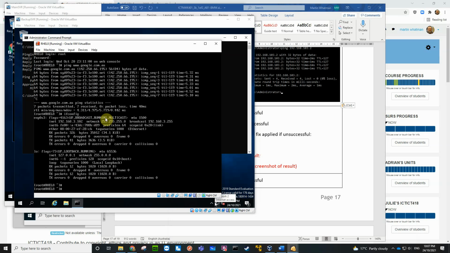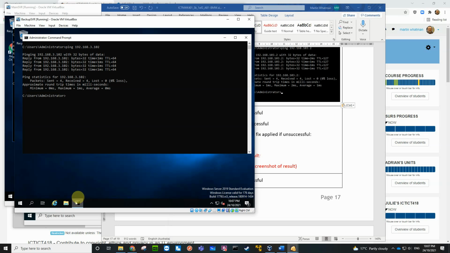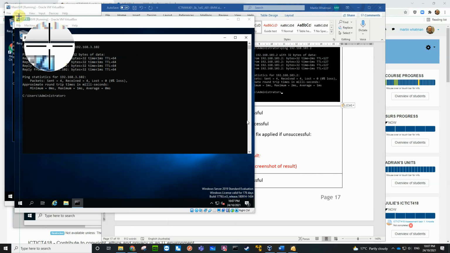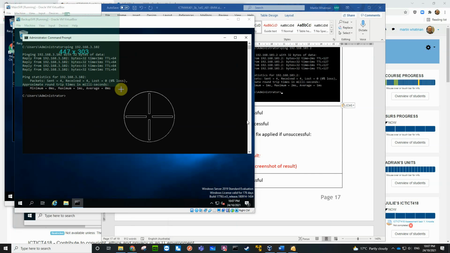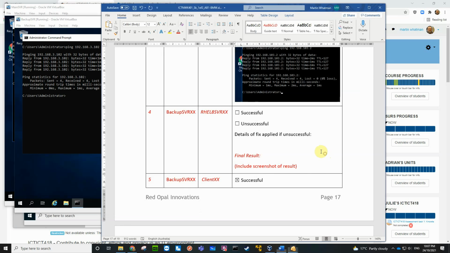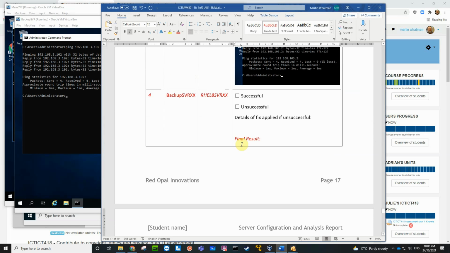You can see 3.102 there. Okay, so what we need to do is to screen capture that. Copy to clipboard, replace that, Control V.